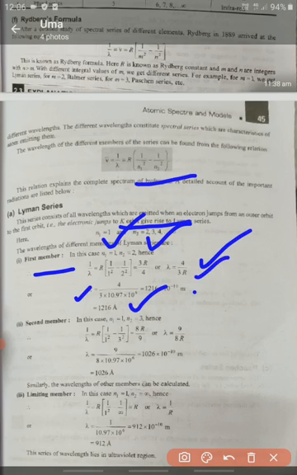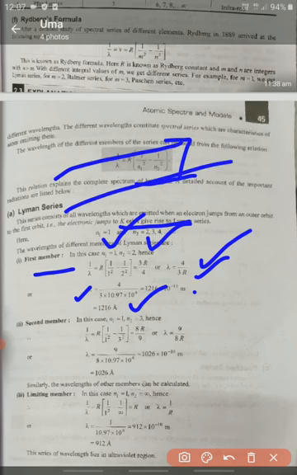When electrons jump from the second energy level to the first energy level, it emits radiation with a wavelength of 1216 angstroms.